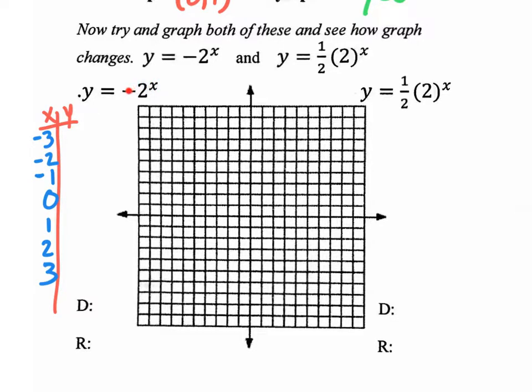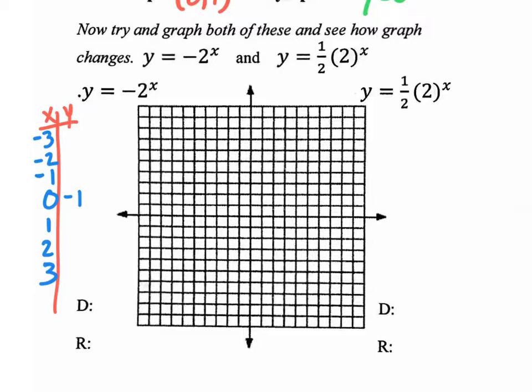But remember, this negative is not part of the 2. It's just a negative in front of your answer. So what's 2 to the 0? It's 1, and then with the negative, it's going to be negative 1. Okay? So remember, plug in a 0 right there. It'll be 2 to the 0, which is 1. Anything to the 0 power is 1. And then put a negative right in front of it. That'll be negative 1. So when you plug in a 0, you get out a negative 1.